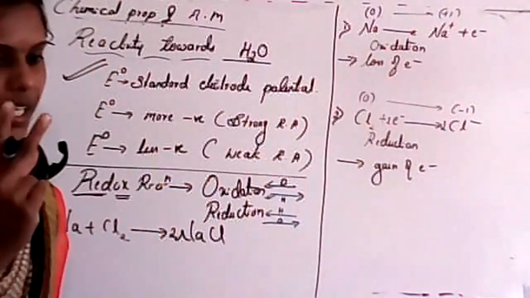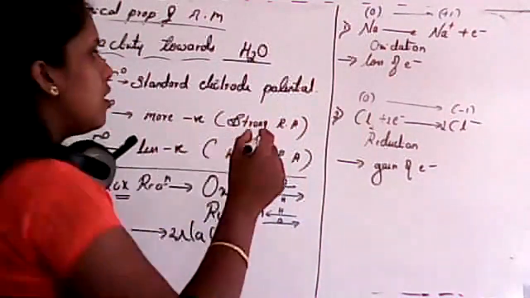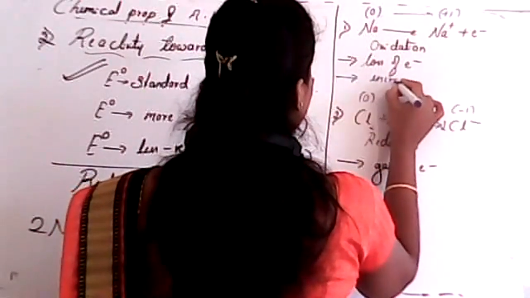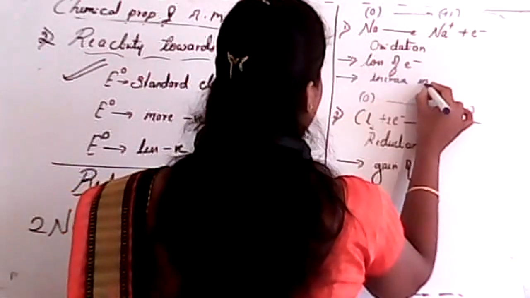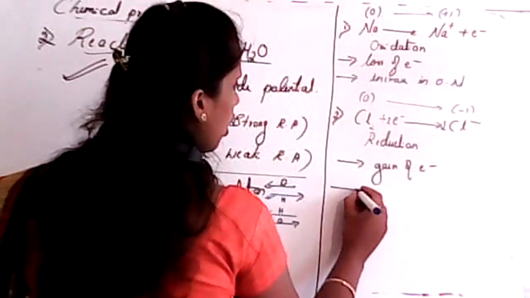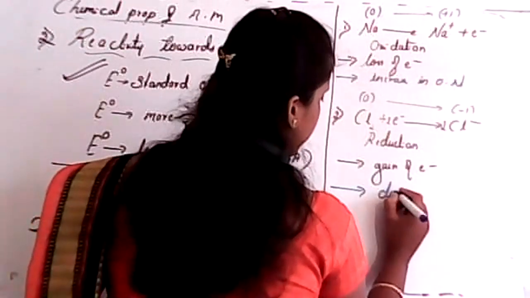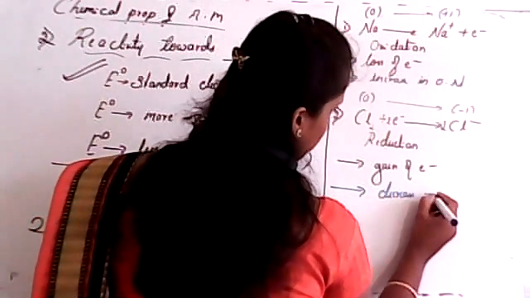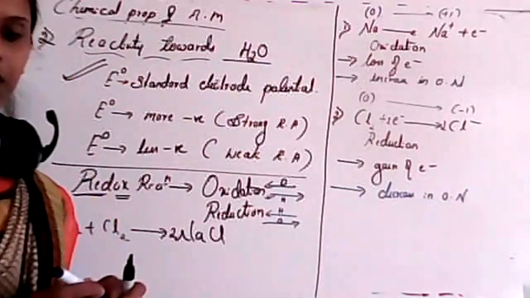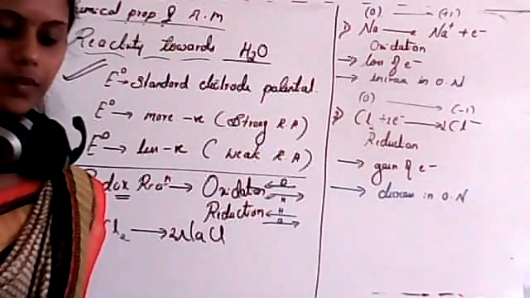So that's why the second statement for oxidation is, in oxidation, there will be an increase in oxidation number. And in case of reduction, there will be a decrease in oxidation number. Is it clear?